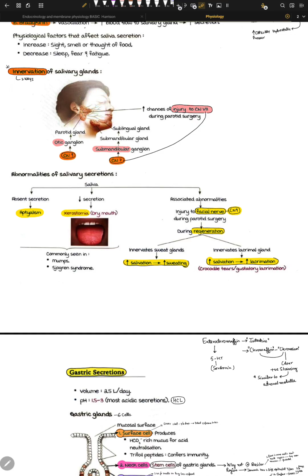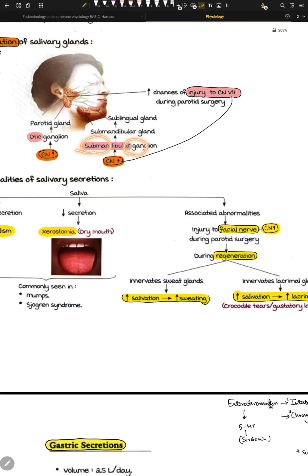Now this facial nerve gives a branch to the submandibular ganglion, right? Once this submandibular ganglion is activated, it goes to the submandibular gland, which is one of the salivary glands. And then this innervation still goes into the sublingual gland. These two are major salivary glands, submandibular and sublingual, and once they are innervated, we produce saliva. The other thing is that cranial nerve number 9 has innervation on the otic ganglion, right? This otic ganglion is just underneath the parotid gland. The nerves from the otic ganglion go to the parotid, and then the parotid is able to produce saliva.